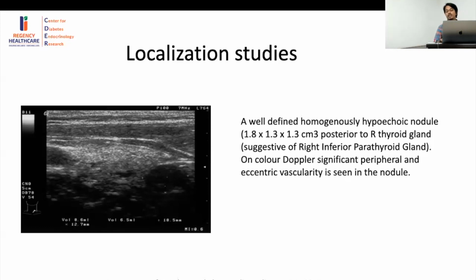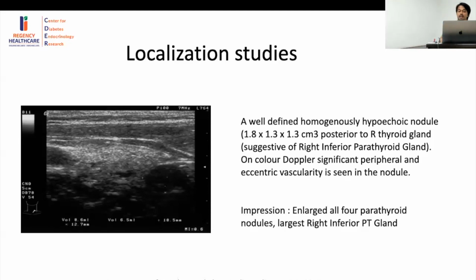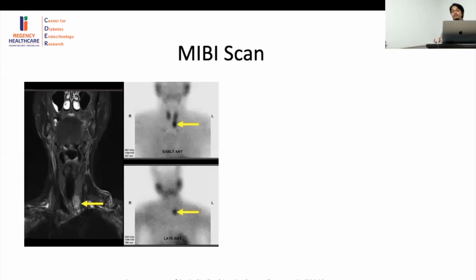And how is the parathyroid gland? What are the other features of the parathyroid gland on a USG? On color Doppler, you have a peripheral and eccentric vascularity, which you see. So the points in favor of a parathyroid adenoma in this case are the homogeneous, well-defined, regular border and a hypoechoic nodule. Now, the final impression was that of an enlarged parathyroid gland in all the 4 regions, the largest of which was the right inferior parathyroid gland. This was followed up by a MIBI scan.